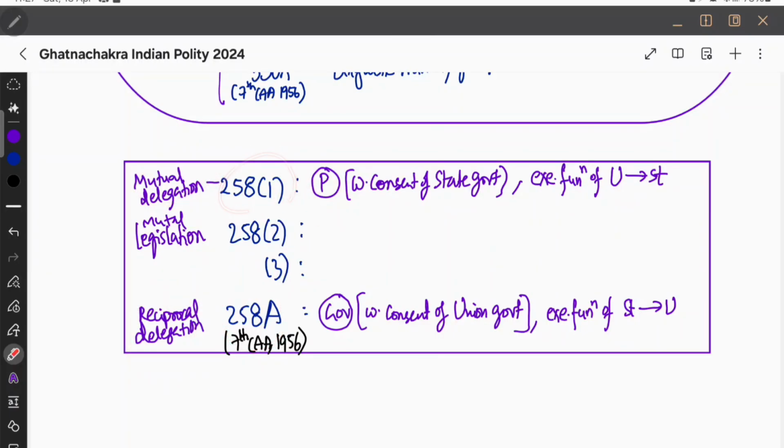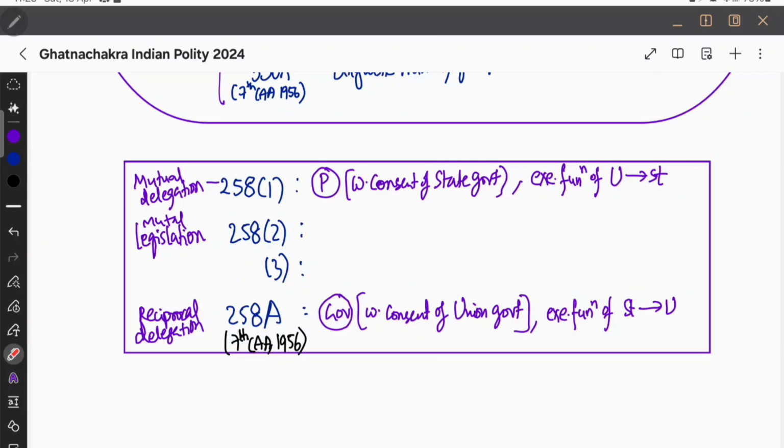In clause 1, it just says that mutual delegation implies president with the consent of the state government. It is not governor; it is the state government. Okay, president with the consent of state government, whoever is ruling, can entrust the executive function of the union to the state. And 258A, it is a reciprocal delegation. Governor with the consent of union government can entrust the executive function of the state to the union.